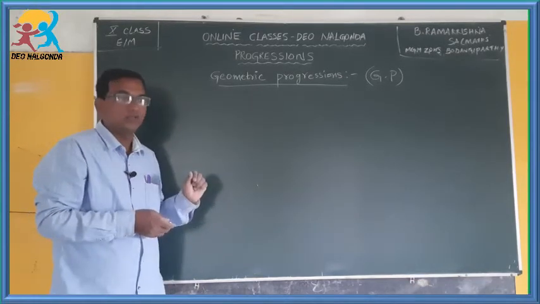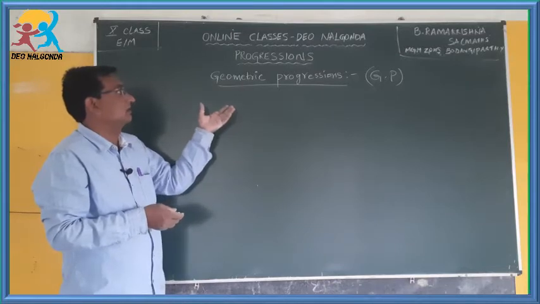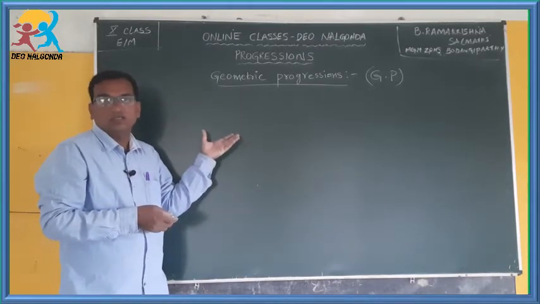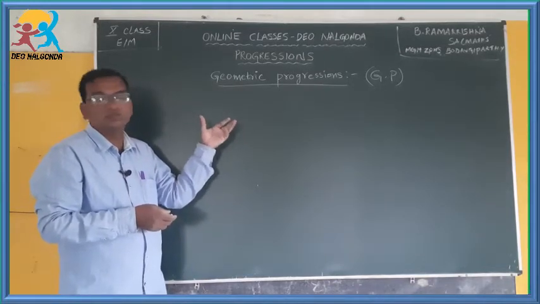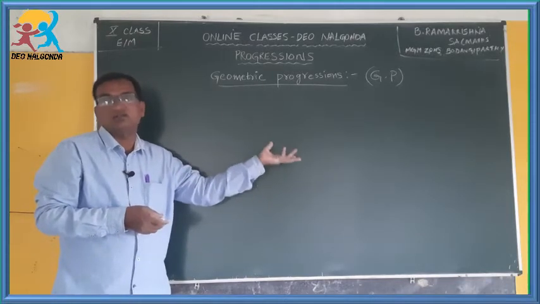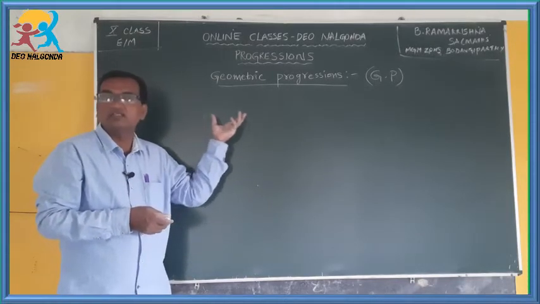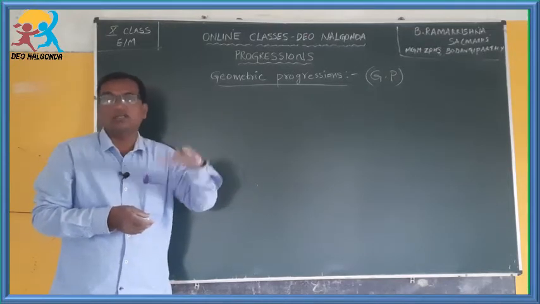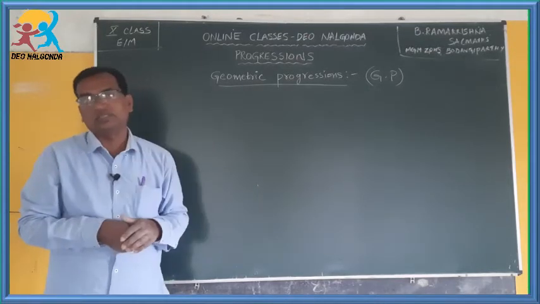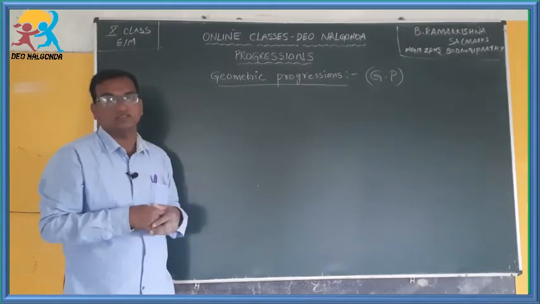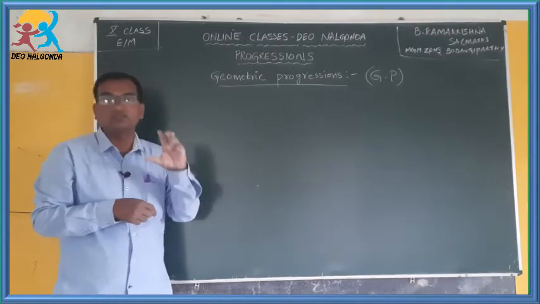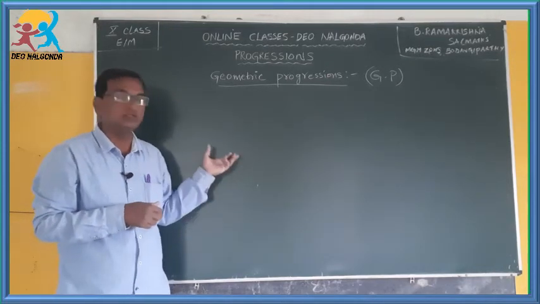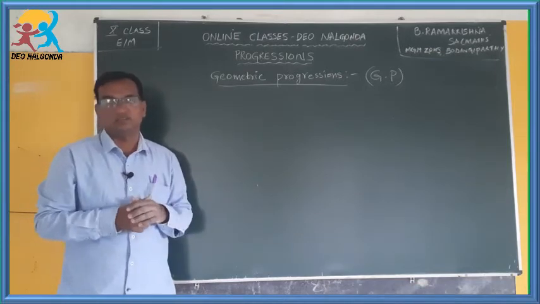One is, what is geometric progression? If you are given the terms, can you develop a geometric progression or not? Or if you are given a sequence, can you tell whether that is a geometric progression or not? Like the first exercise, this 4th exercise will be the same as that first exercise. If you understand the concept of geometric progression, you can easily do the problems in the 4th exercise.